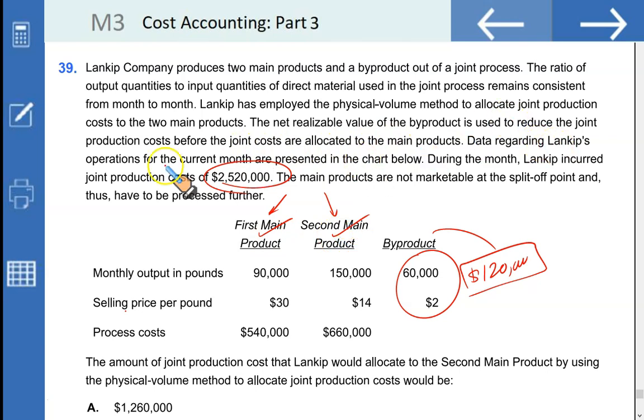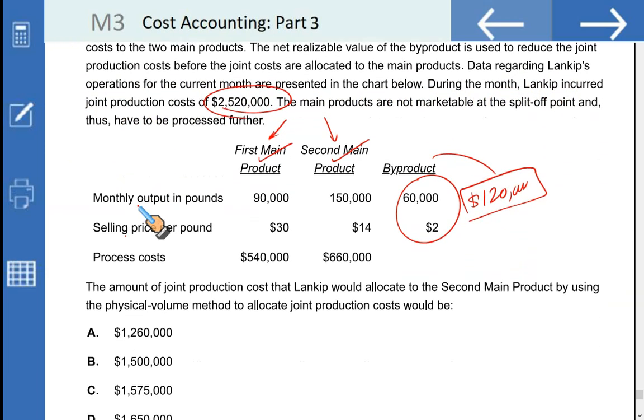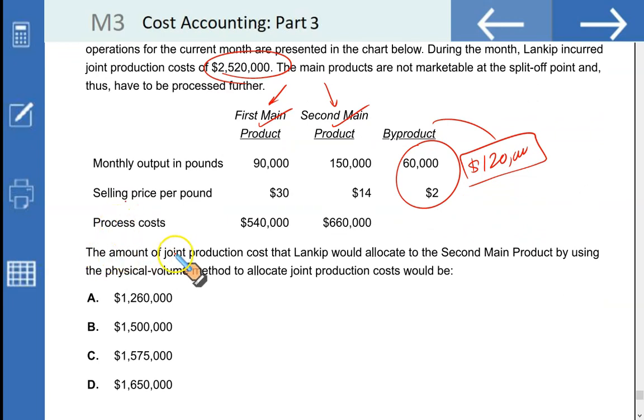Data regarding Lenkip's operations for the current month are presented in the chart below. During the month, Lenkip incurred joint production cost of 2.52 million. The main products are not marketable at the split-off point and thus have to be processed further. The amount of joint production cost that Lenkip would allocate to the second main product by using the physical volume method to allocate joint production cost would be.